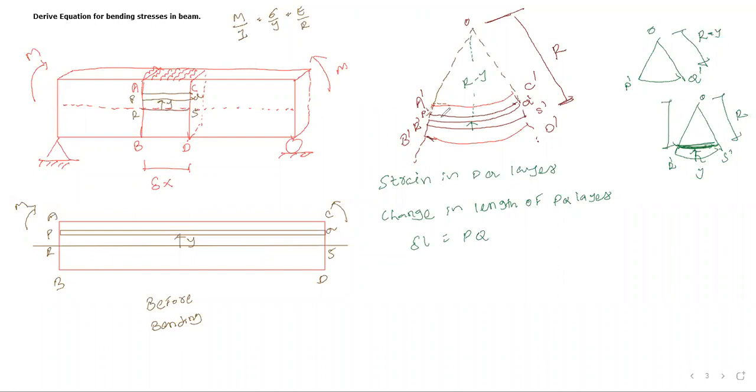What is your changed length P dash Q dash? So કહી શકાય PQ minus P dash Q dash. And strain in PQ layer is nothing but change in length in PQ layer divided by original length, that is equals to PQ minus P dash Q dash divided by PQ.